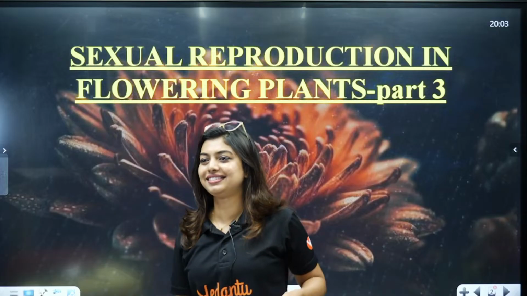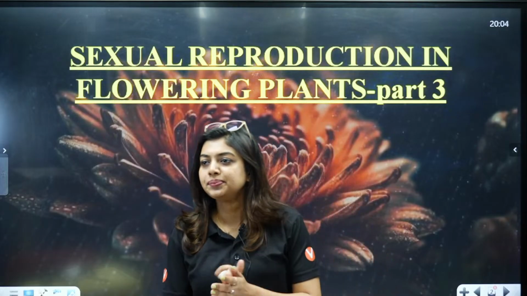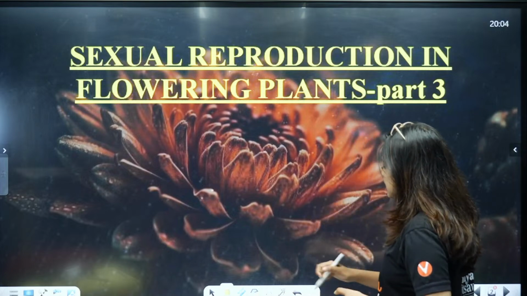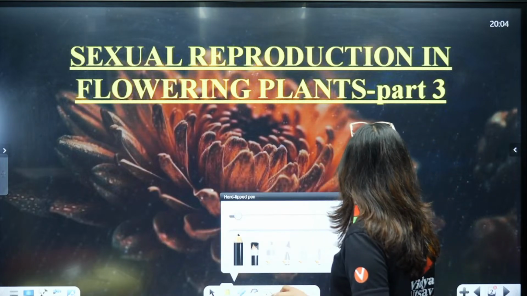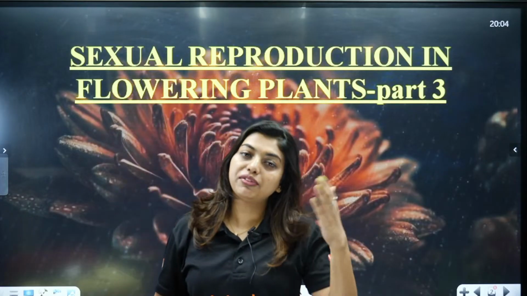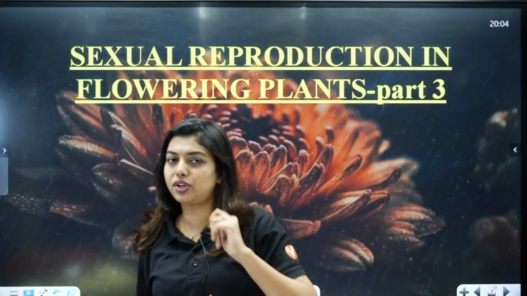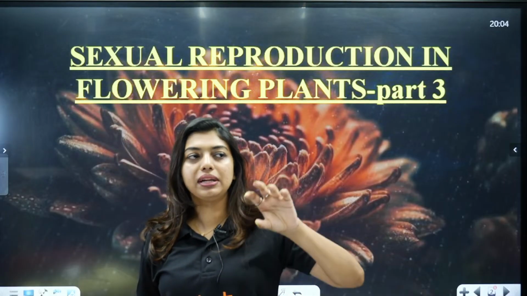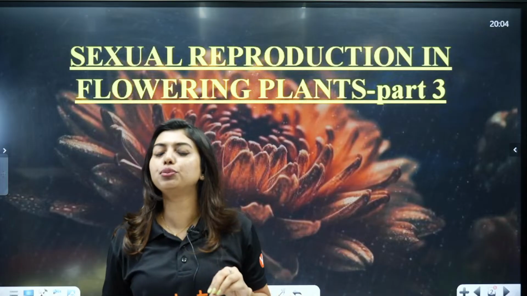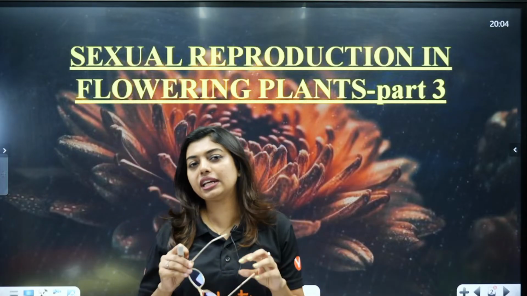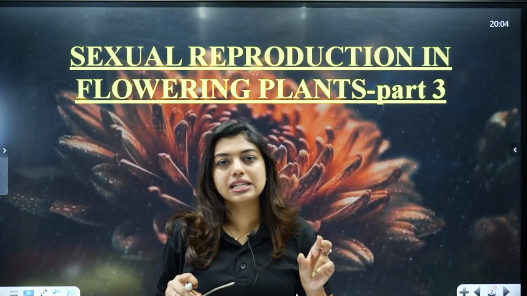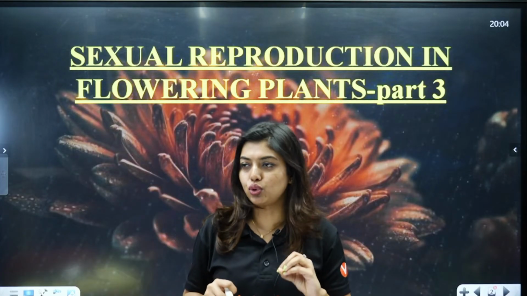Hi. Hello. Okay, so let's start with post-fertilization events, okay? So students, basically this chapter is divided into three parts: pre-fertilization, fertilization and post-fertilization, right? So we have completed pre-fertilization and fertilization, and now we are going to do post-fertilization, for which I will take the help of NCERT line by line. But for the fertilization part, we have to write a few notes, okay?